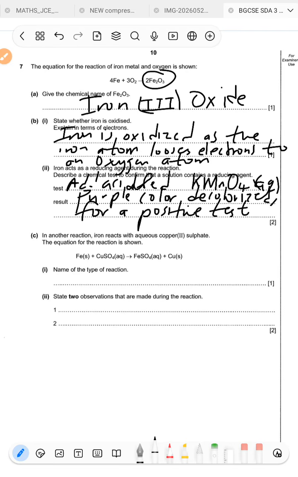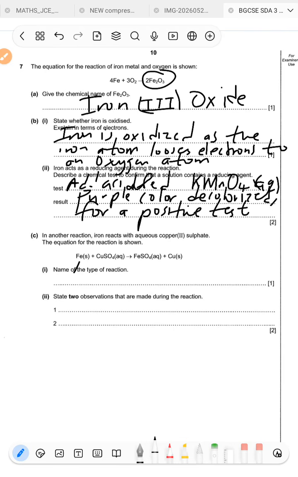C says, in another reaction, iron reacts with aqueous copper 2 sulfate. The equation for the reaction is as shown below. So we have the equation there. Anyways, name the type of reaction. So this type of reaction is what?